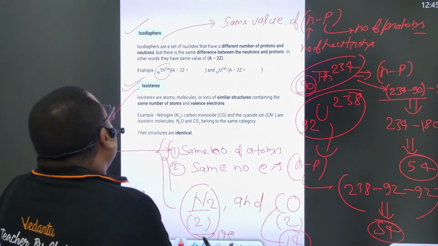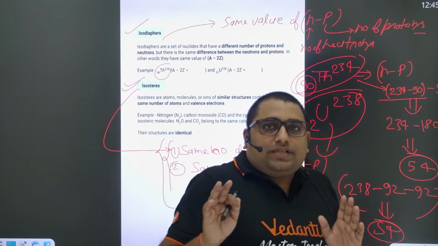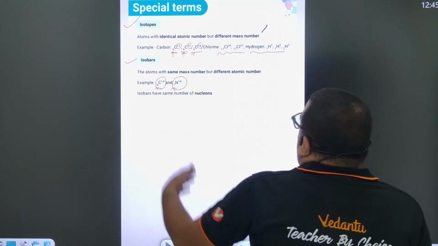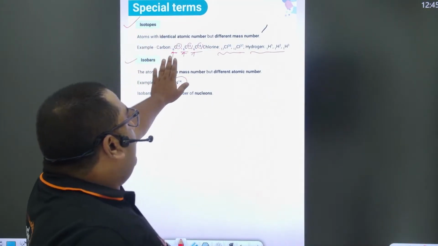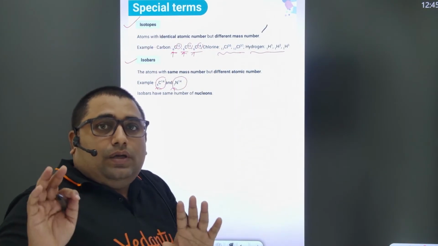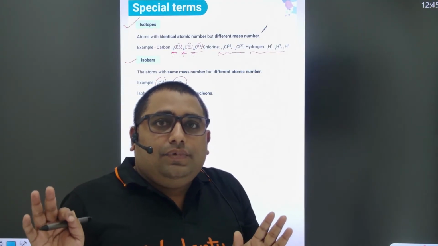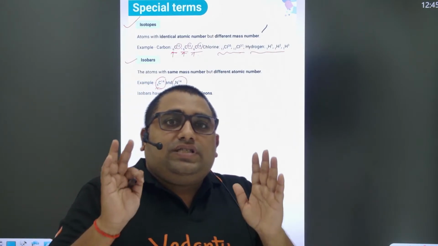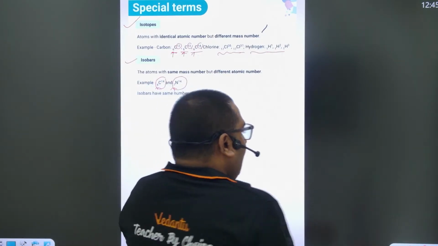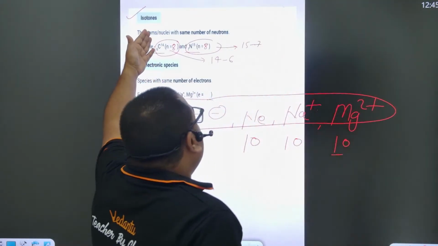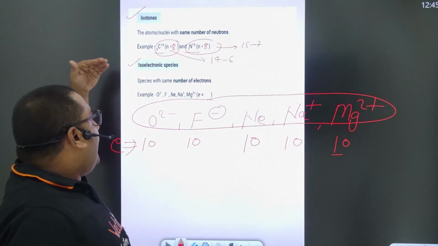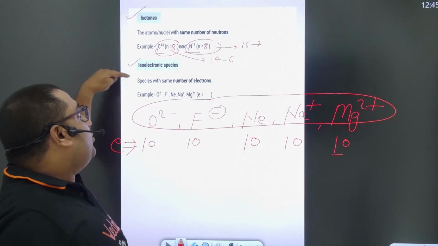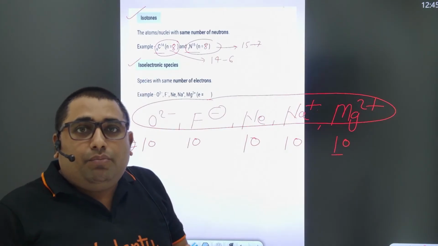So are you getting these important terms? Let me quickly recap. Isotopes have the same atomic number but different mass number. Isobars have the same mass number but different atomic number. Isotones have the same number of neutrons. Isoelectronic species have the same number of electrons.